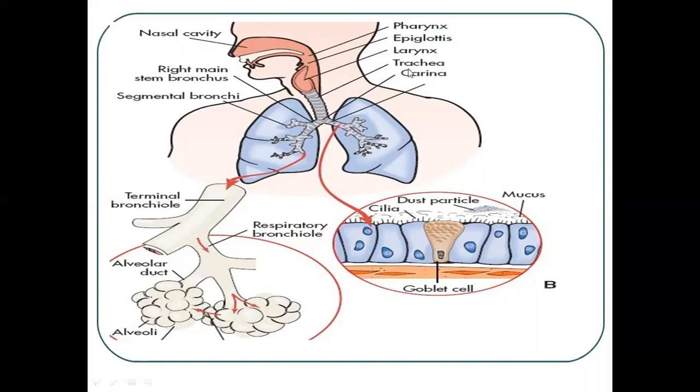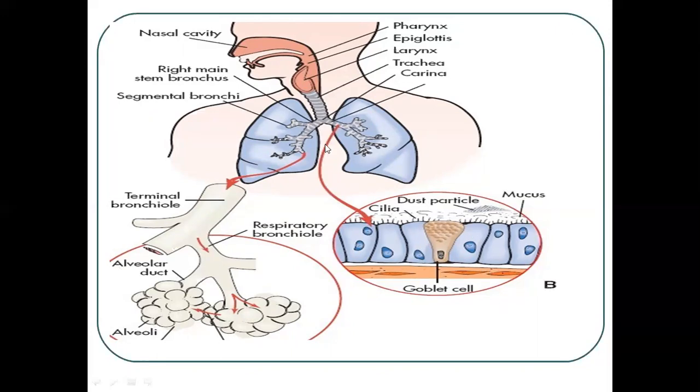So here you will see this is the carina. Through the carina, you will see there will be cilia and dust particles, mucus or goblet cells which will be present.